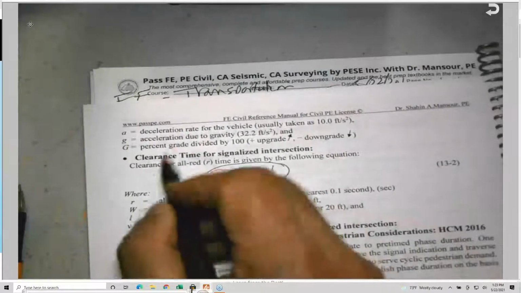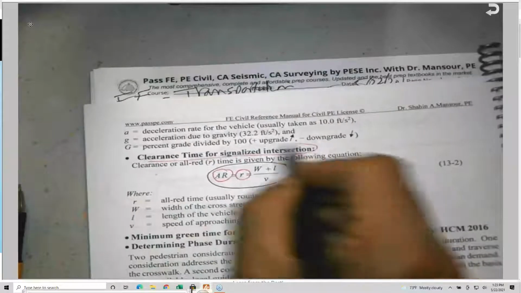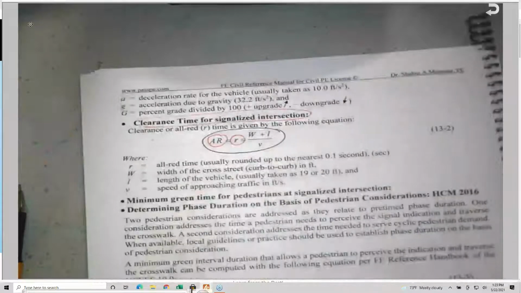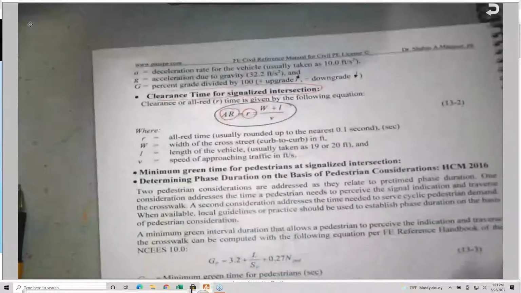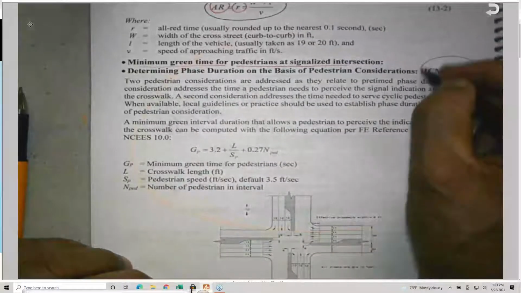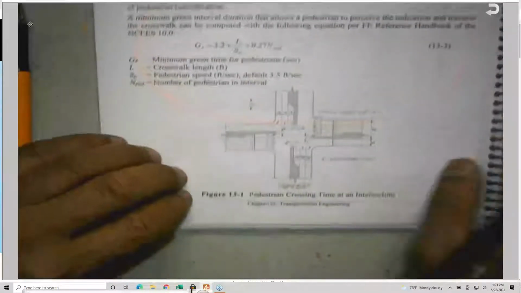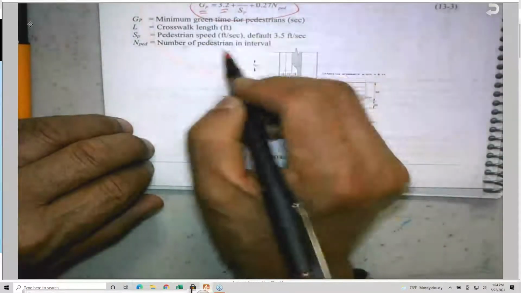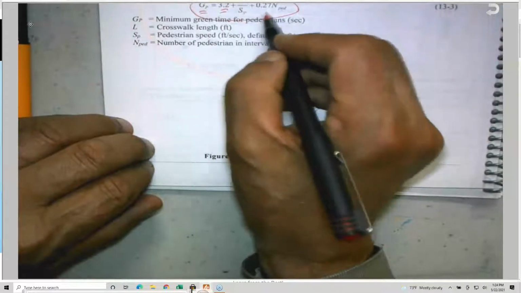This is the clearance time for signalized intersections, and we defined this before. And the third one is the minimum green time for pedestrians at a signalized intersection, based on the HCM, the Highway Capacity Manual 2016, and this is the equation. G sub P is equal to 3.2, which is the startup time, plus L over S sub P plus this.